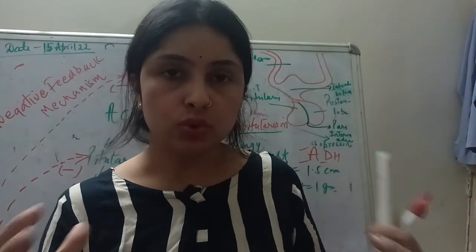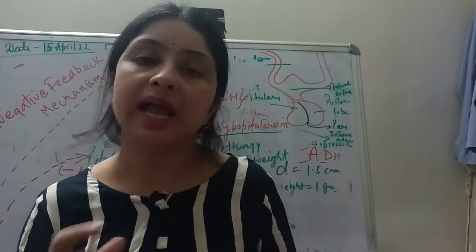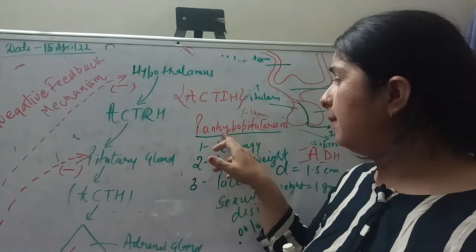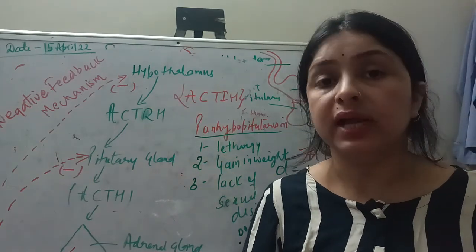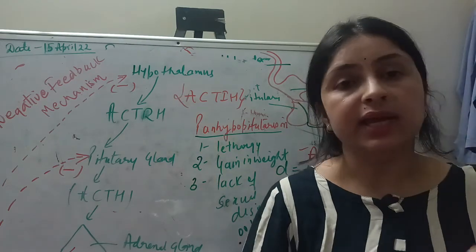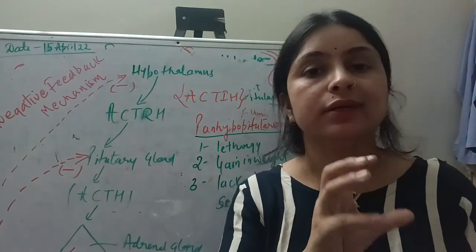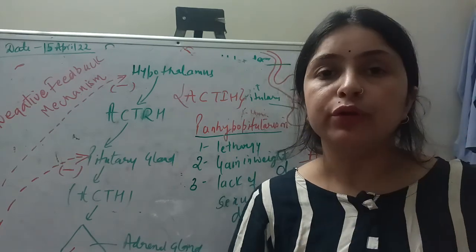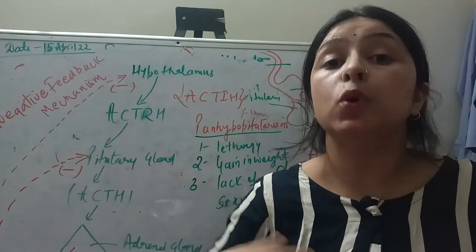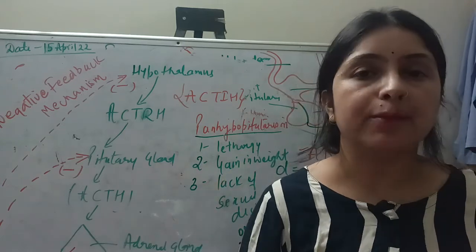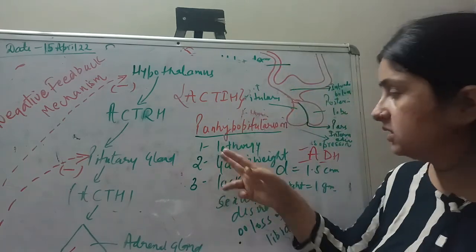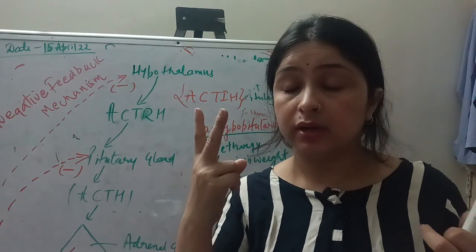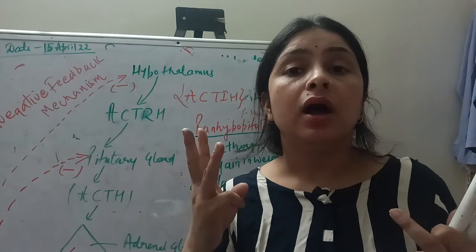So this is all about the pituitary gland. It has 2 lobes, and the hormones secreted from these 2 lobes, and one disorder which is called panhypopituitarism. Hypo, you already know, means low. So pan here is basically telling you that all the hormones secreted from the anterior lobe of the pituitary gland are reduced in the blood. Your anterior lobe of pituitary is not secreting the hormones which it is supposed to secrete. So this condition is called panhypopituitarism, and it is easily characterized by these 3 main symptoms. First is lethargy, second is reduction in sexual desire, and third is gain in weight.